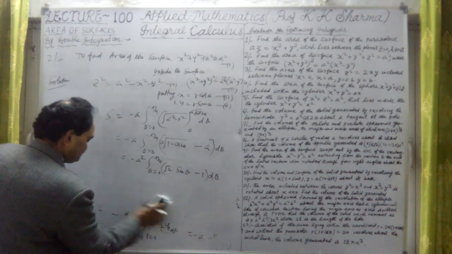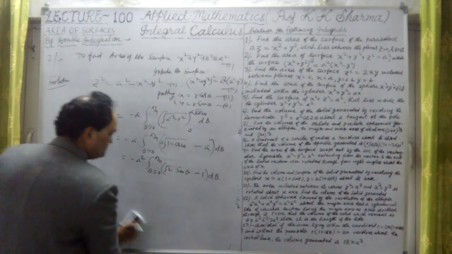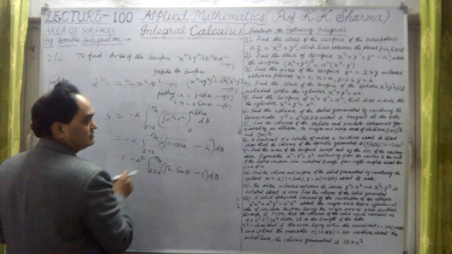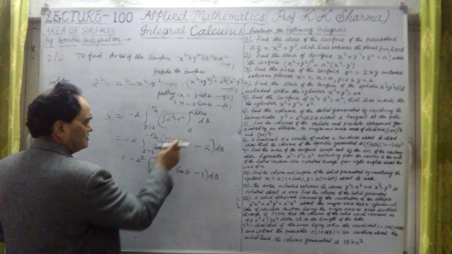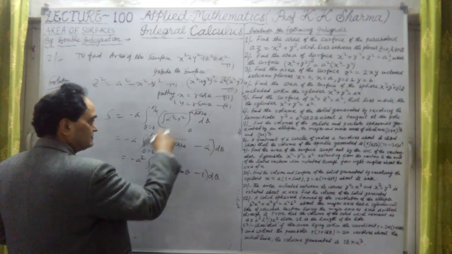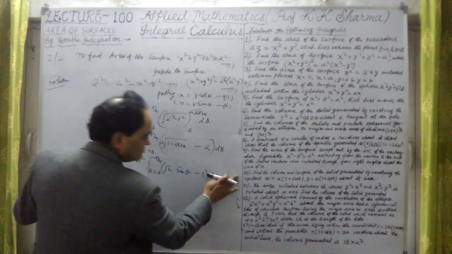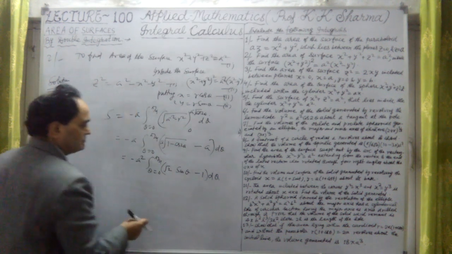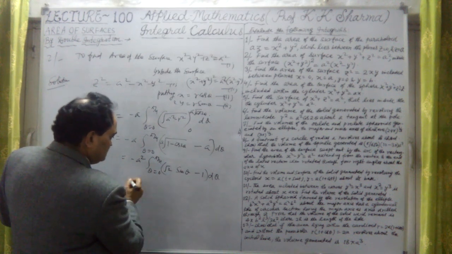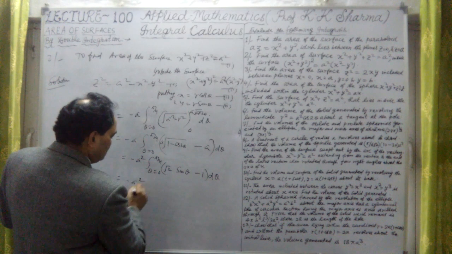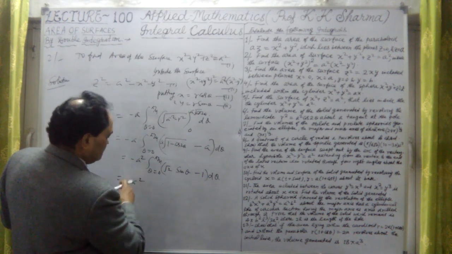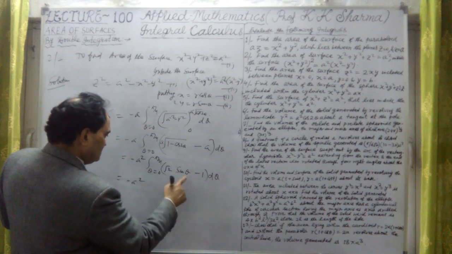Let me now put the limits. After putting the limits in terms of r, we have taken these limits. We didn't change the limits. We have first converted that into t. Then t is changed back into r again. Then we substitute the limits. That can be done. Just use the question. Now this is minus a square. Limits, the minus sign can be neglected, because area is always positive. But let me first integrate this.